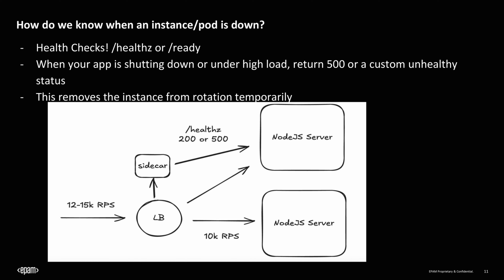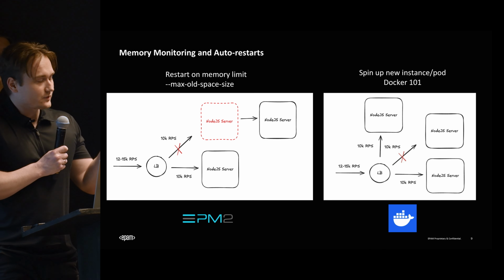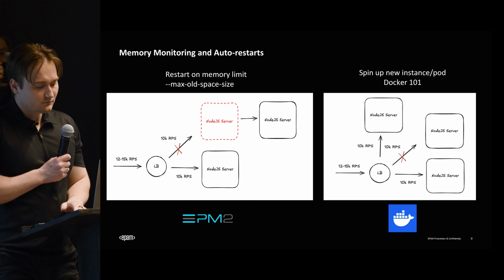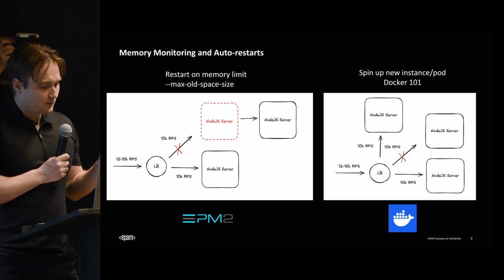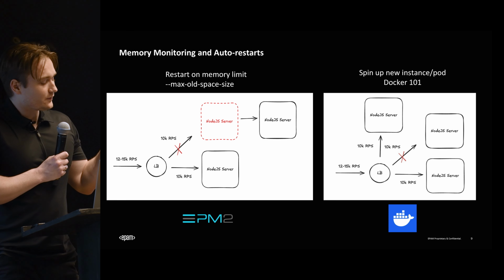This way, if something is wrong, we can do what we did earlier. Because in a system, not every single server is always going to have traffic, right? Sometimes you have a server that doesn't have any traffic for a couple seconds, a couple minutes, and then all of a sudden we get a huge burst of requests, and it has been down for 5 minutes and we couldn't really know. So we can do a health check on it. We can continuously ping it. If it's down, we do the restart or we spin up a new pod.